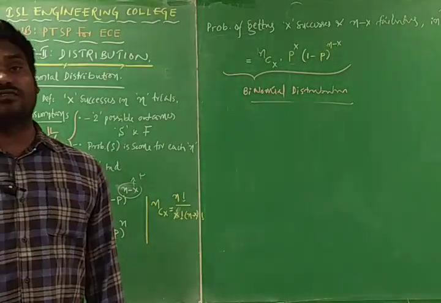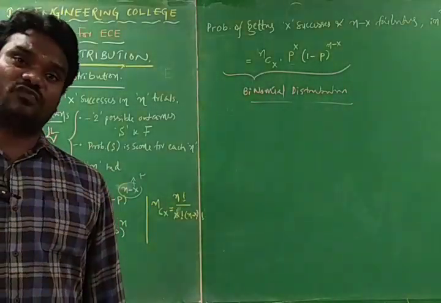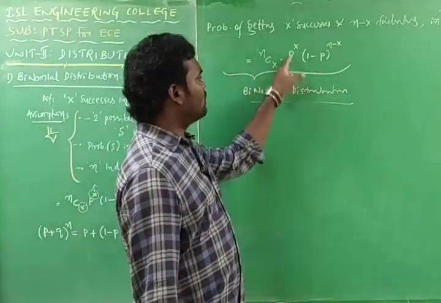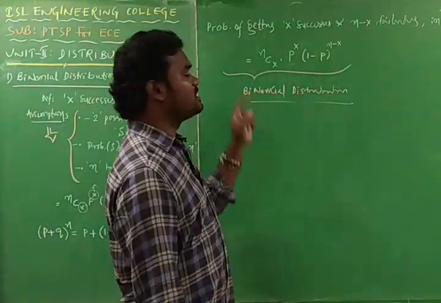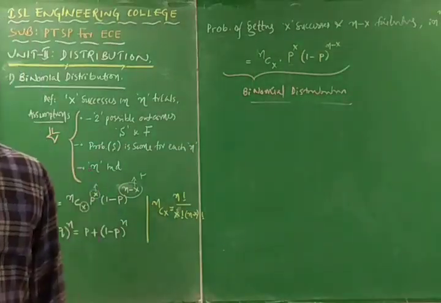Then the probability of getting x successes and n minus x failures in n trials is given by nCx into p to the power of x into 1 minus p to the power of n minus x, and this distribution is named the binomial distribution.